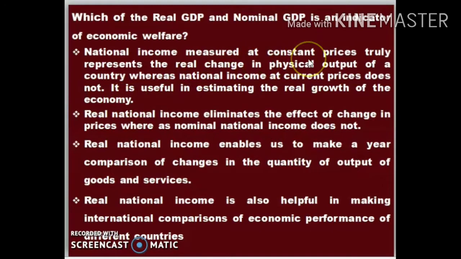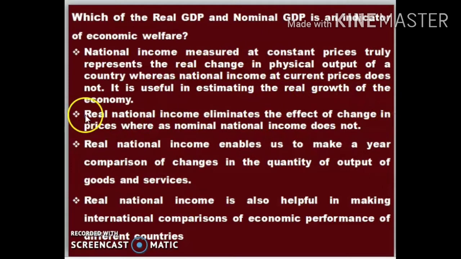So if national income is estimated at a base year or constant prices, that is on the basis of physical output. Almost all of them are suggesting to go to the real GDP, or the base year price to be compared. So it is more convenient and more acceptable. So we are taking into account the real GDP, or national income measured at constant prices. So it is useful in estimating the real growth of the economy.